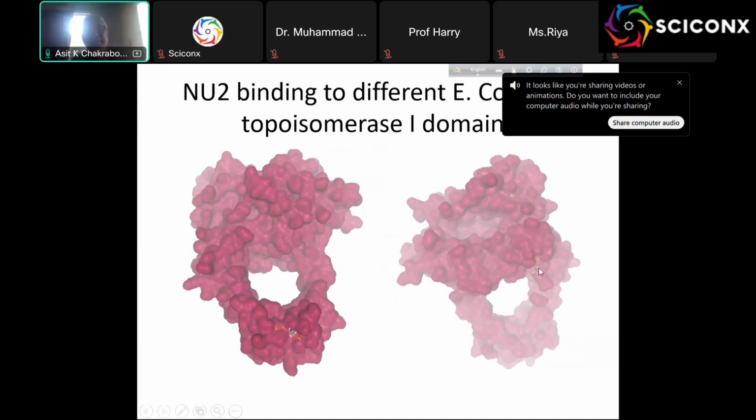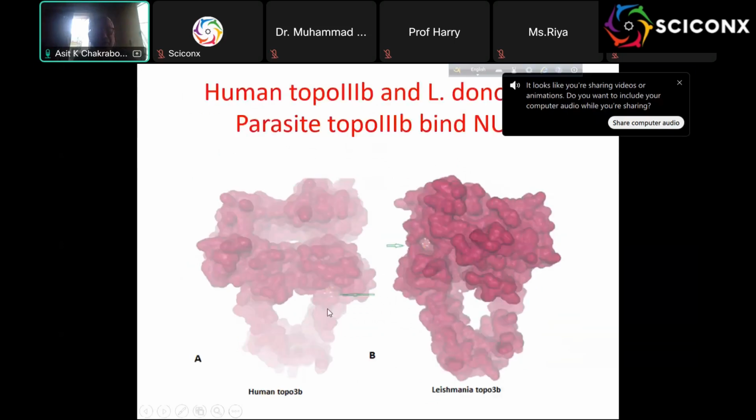We can bind the other side, and human topo 1 also binds to the other side, and also Leishmania topo 3. Similar structure means they are not the same, they are different, from different sources. One from human, one from Leishmania, one from malaria, and one from E. coli. But they look very similar because they have 50% similarity.